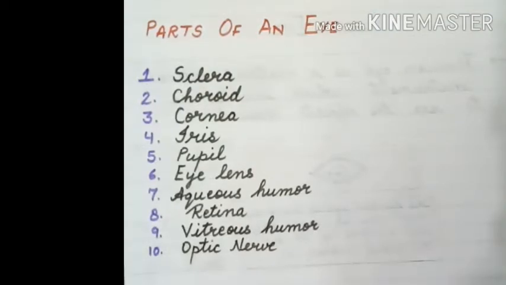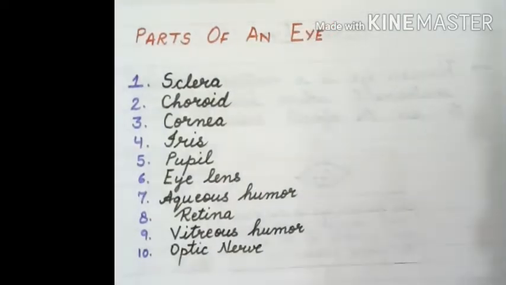Students, before explaining the parts of an eye, you must know that the eye consists of the eyeball, which is about 2.5 centimeters in diameter, and the eyeball is spherical in shape. The eyeball fits into a socket in the skull. It can roll in the socket with the help of muscles. Now we will discuss each part of an eye in detail.